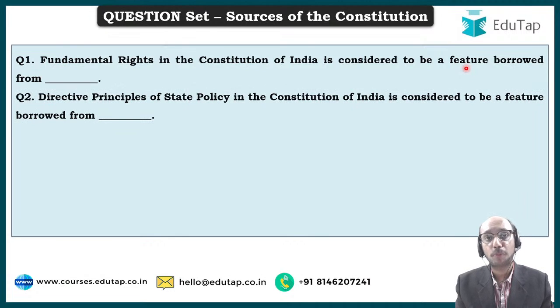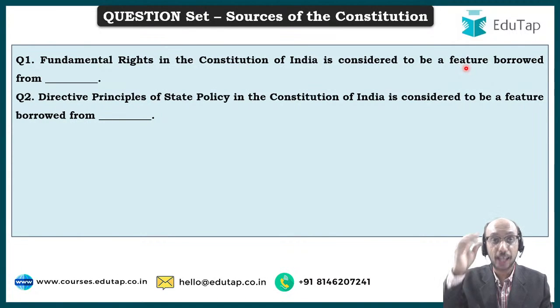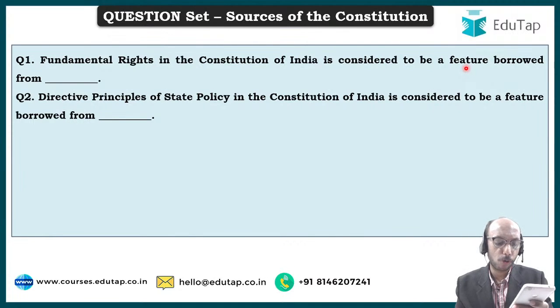Directive Principles of State Policy in the Constitution of India is considered to be a borrowed feature from which source or from which constitution? This is the second question that I am asking you. Please give me the answer to the second question as well. Ishita Tripathi, you have skipped it. Deepika, Naveen, Nilesh, Aniket, Sakshi, Shrey, Tabassum, you people have answered USA. Please answer the second question also. DPSP, Directive Principles of State Policy in the Constitution of India, is considered to be a feature borrowed from which constitution? Please be kind enough to share your answers for the second question.